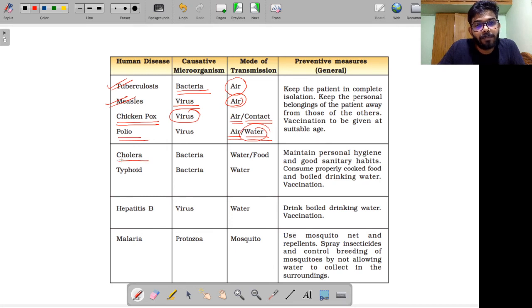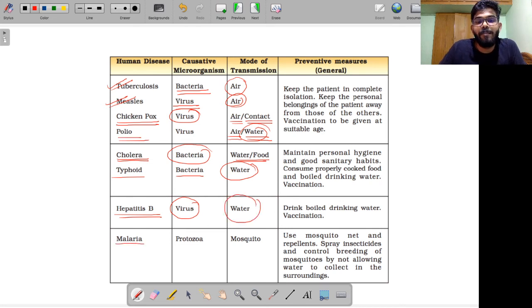Then we have cholera. Cholera is caused by bacteria. Right? It can be spread through water or by food also. Typhoid is caused by bacteria, and its mode of transmission happens to be water. Then we have hepatitis B. Remember, all the hepatitis diseases are caused by virus. Hepatitis B is spread through water.